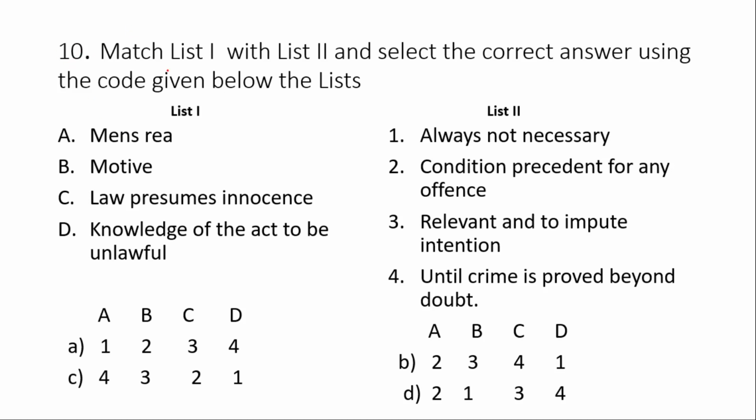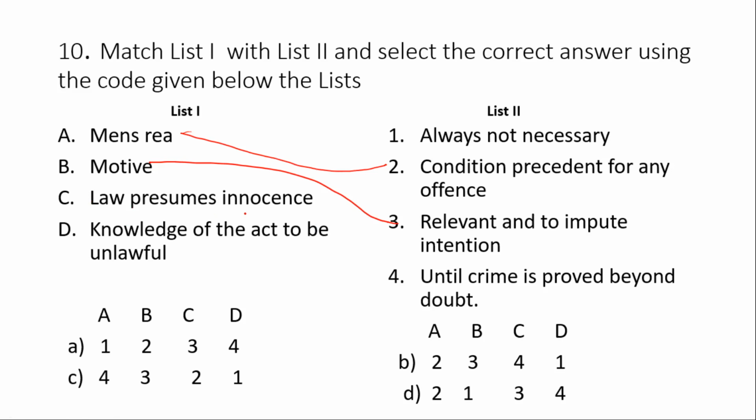Our last question is: match List 1 with List 2 and select the correct answer using the code given below. Mens rea means condition precedent for any offense. So mens rea is a cardinal requirement of criminal law, and it must be present before the act to make it an offense, isn't it? Next is motive. Motive, though not punishable, is relevant and it is helpful to impute intention.